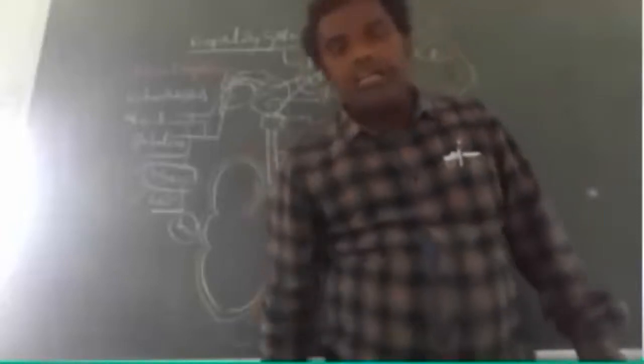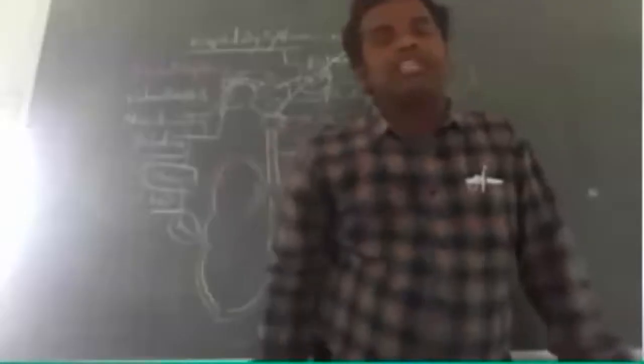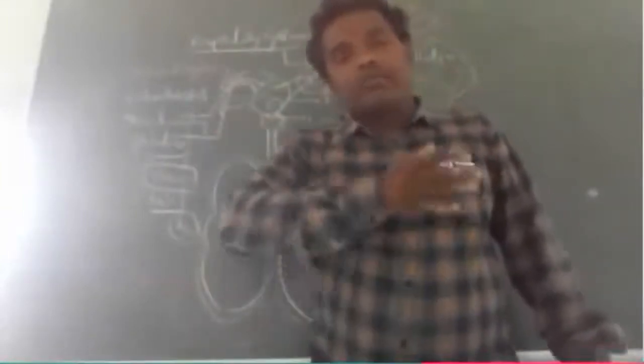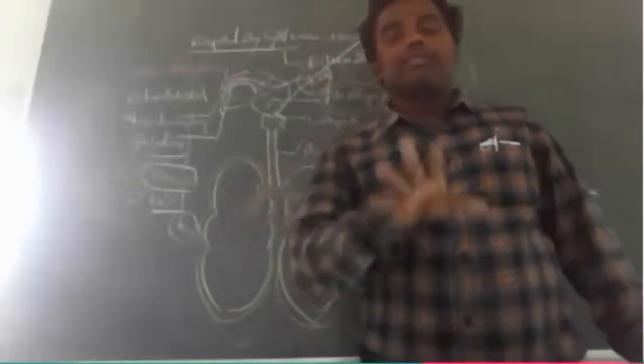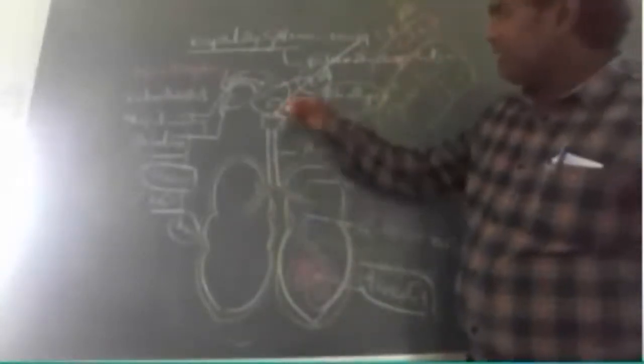Very important: when we open the buccal cavity, in the pharynx there is a small tongue-like structure, and that is called the epiglottis. The epiglottis guards so that the food material should not enter into the respiratory tract. That's very important. Clear? Then the air should enter into the respiratory tract, that is, into the lungs. Very important thing.